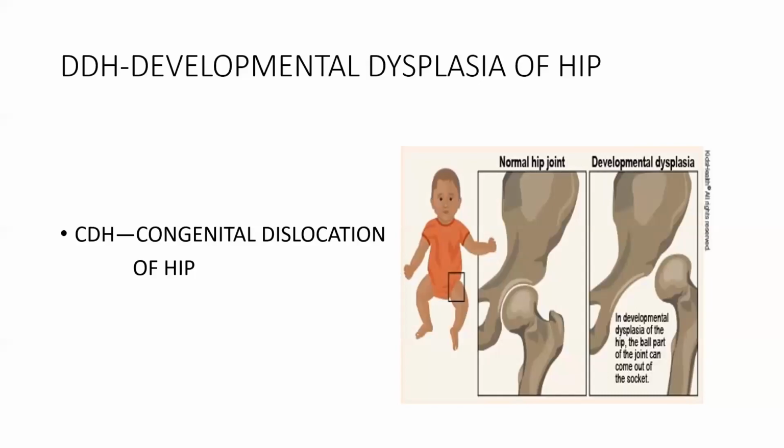So this is regarding DDH. Okay, so what do you mean by DDH? It is developmental dysplasia of hip. Okay, so developmental dysplasia of hip, or it may be known as congenital.